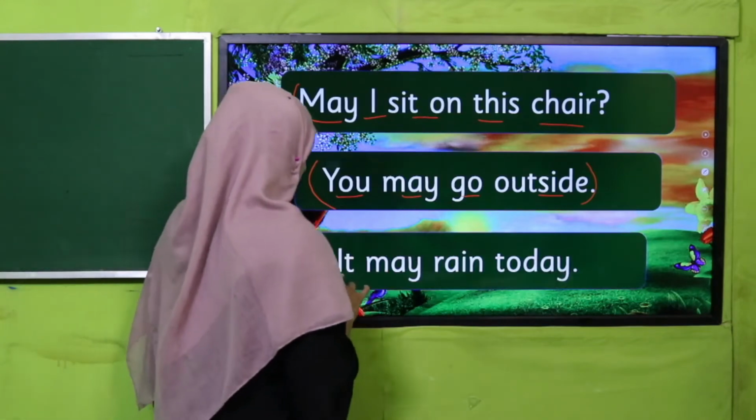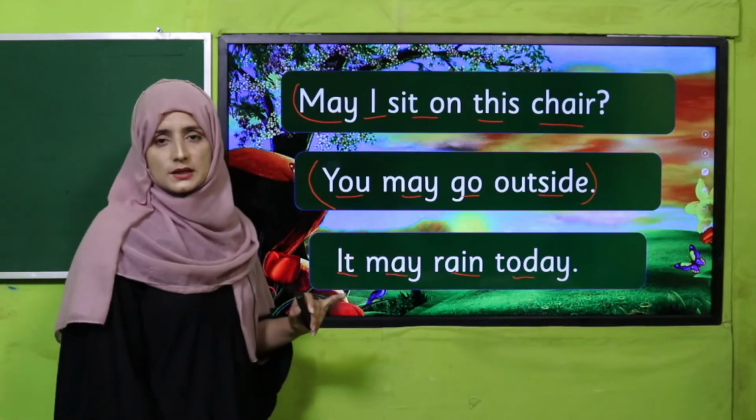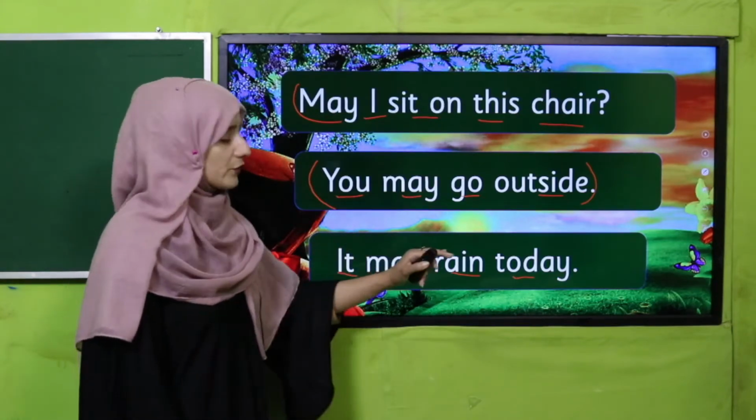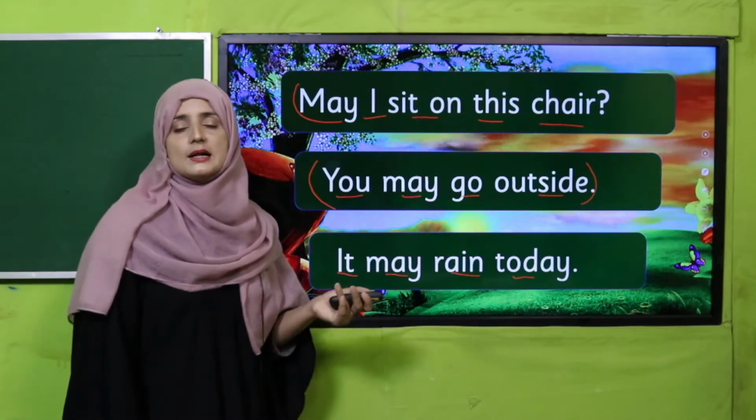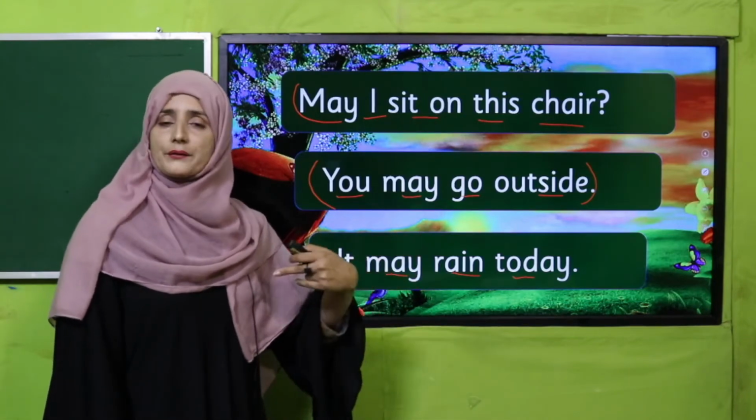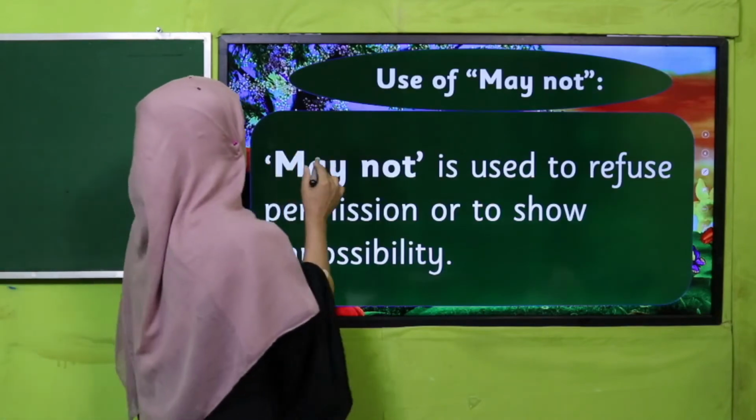Next, possibility. It may rain today. Yes, this is the possibility. It means it's not confirmed, but it is possible that it may rain today. Is it clear now? Have you got that? This is how we can use may to show possibility or to seek or give permission. Good students.